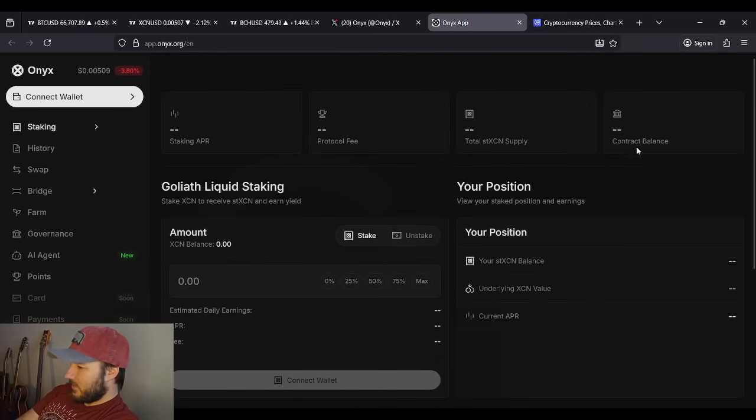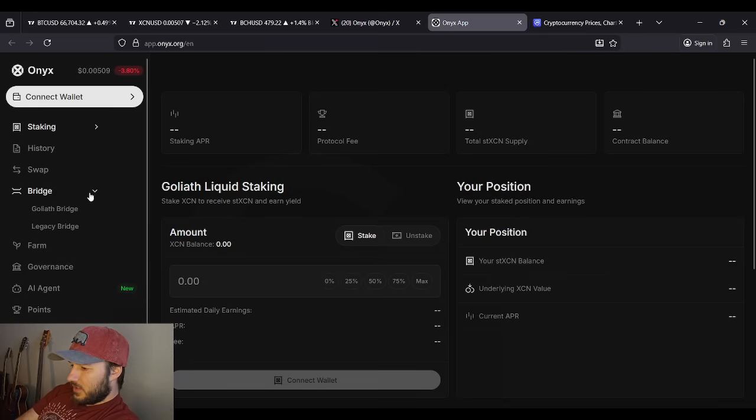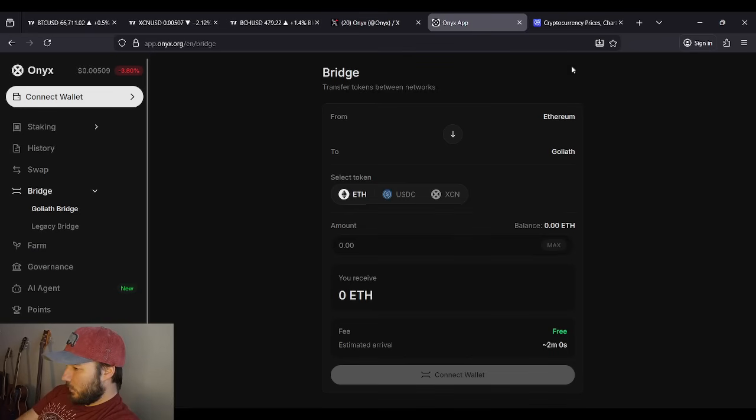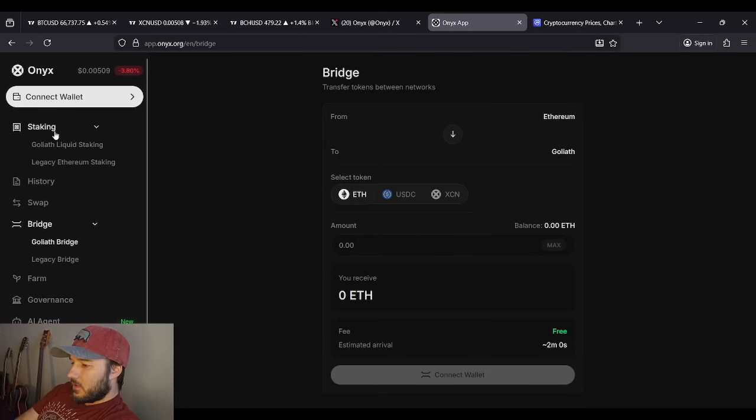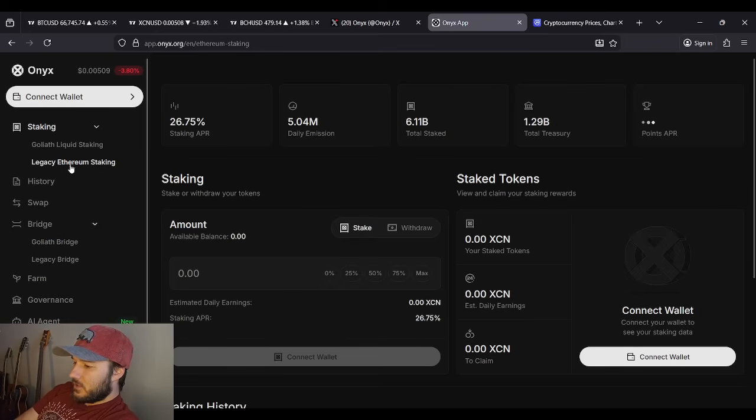It's different here than it is on the phone. But if we were to bridge, you could bridge here and use the Goliath bridge. If you want to go from Ethereum to Goliath, the fee is free. Of course it is. And whenever it comes to staking, here we go. Yeah, this is what I was trying to say. You can click on staking. You go to Legacy Ethereum. If you're having a hard time finding your balance because it's on Goliath by default, click staking, click Ethereum.